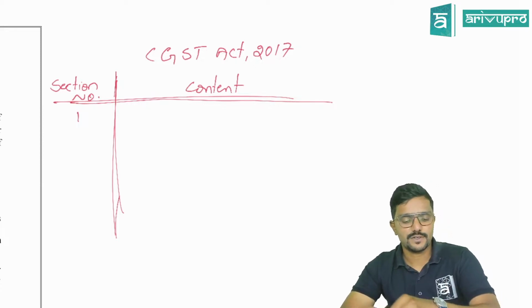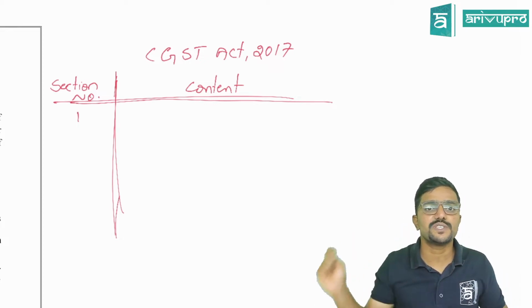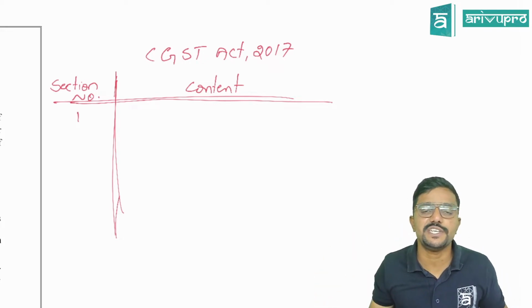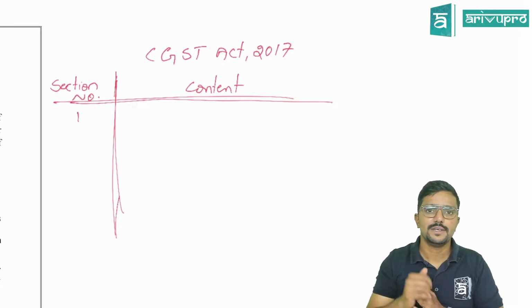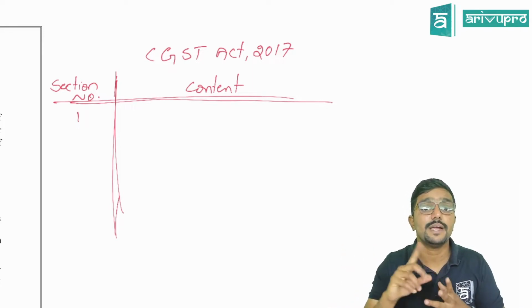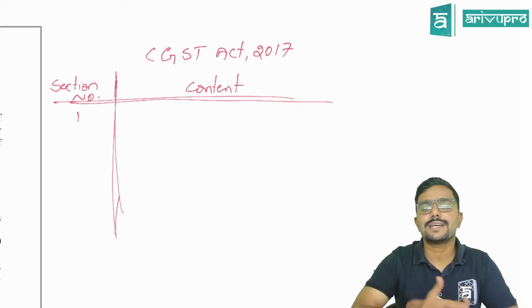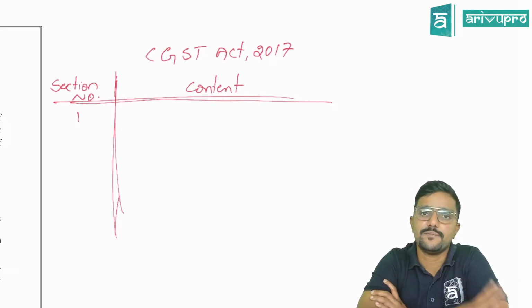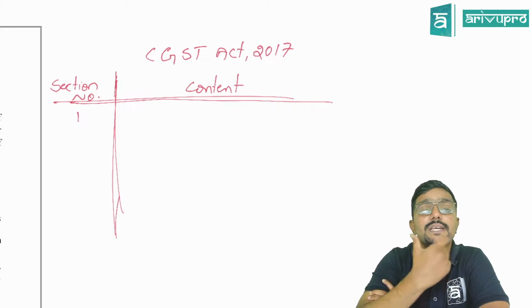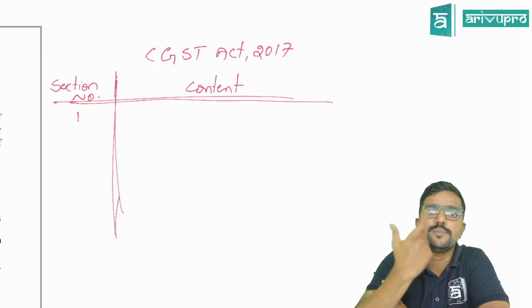So what is this? Short title. CGST means the full name is Central Goods and Service Tax Act. In short, we call it the CGST Act. This is called the short title. Then extent. For which area is the CGST Act applicable? Entire India, including Jammu and Kashmir. We call it the taxable territory. So the taxable territory for GST purposes means entire India, including Jammu and Kashmir, guys. That is the extent. Then coming to commencement, the CGST Act commenced from 1st July 2017. We have learned this in the previous chapter.